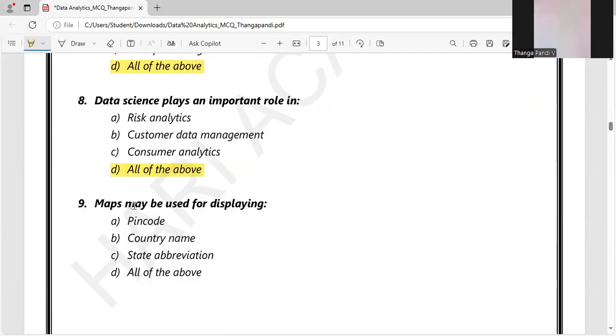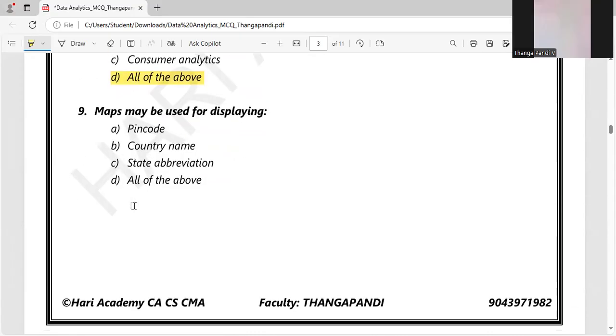So the ninth one is, maps may be used for displaying what? So let us discuss the options. Pin code, country name, state abbreviations. To identify some states, we can use maps. For countries also, we can use maps to represent pin code. So these all are the geographical input. So all of the above is the right answer for the ninth question.